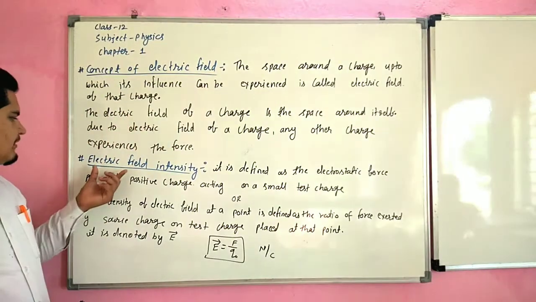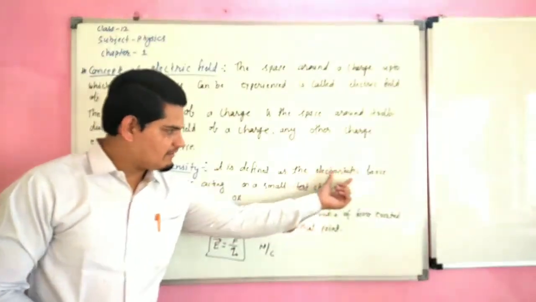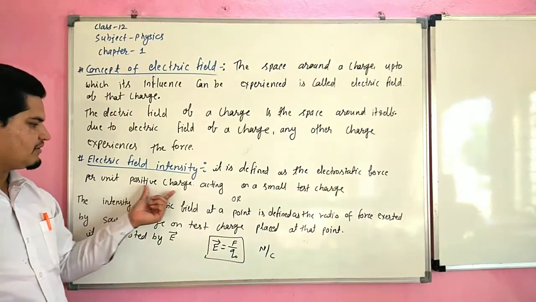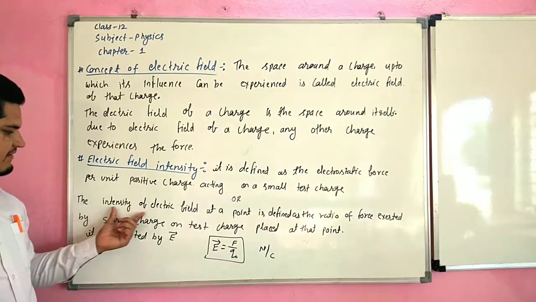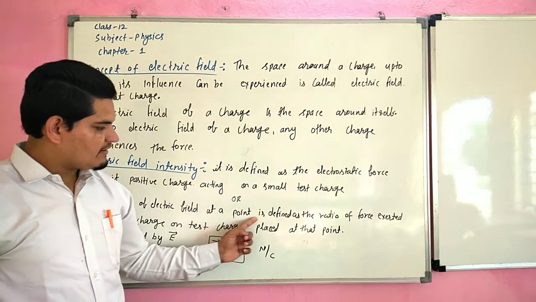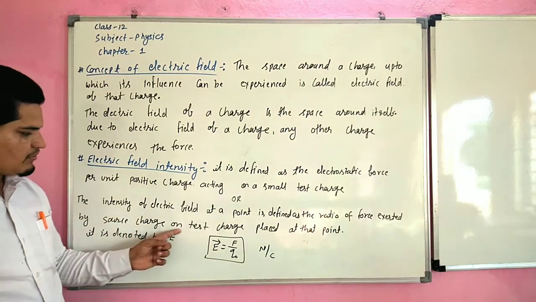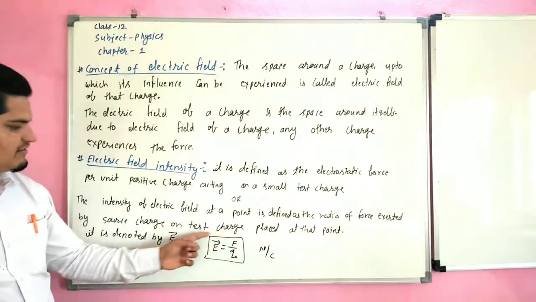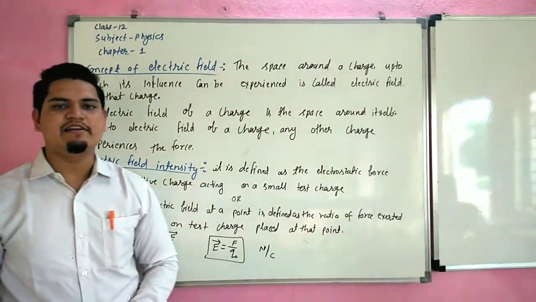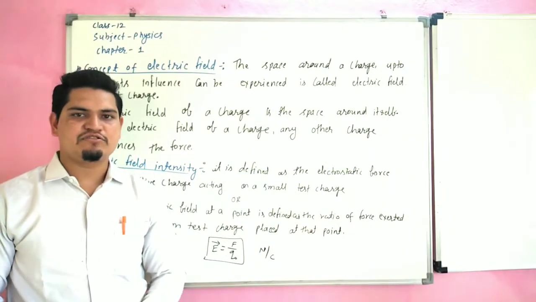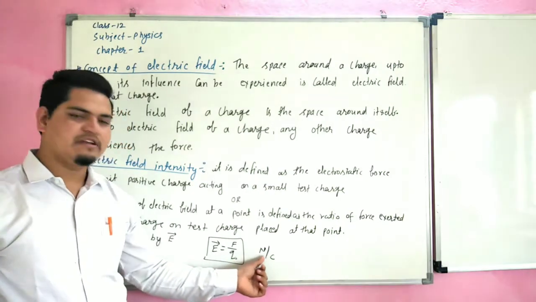Now, our next topic is electric field intensity. It is defined as the electrostatic force per unit positive charge acting on a small test charge, or we can say the intensity of electric field at a point is defined as the ratio of force exerted by the source charge on a test charge placed at that point. It is denoted by E. It is the ratio of force per unit test charge. Its SI unit is Newton per Coulomb.